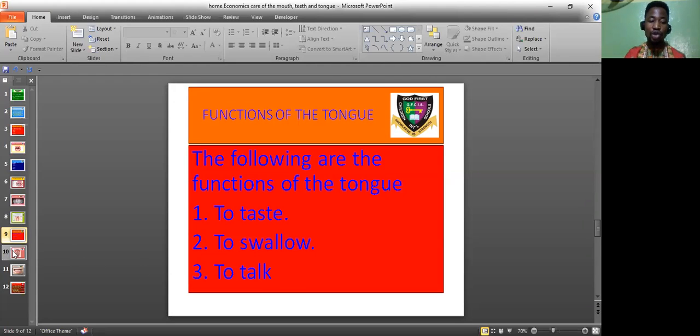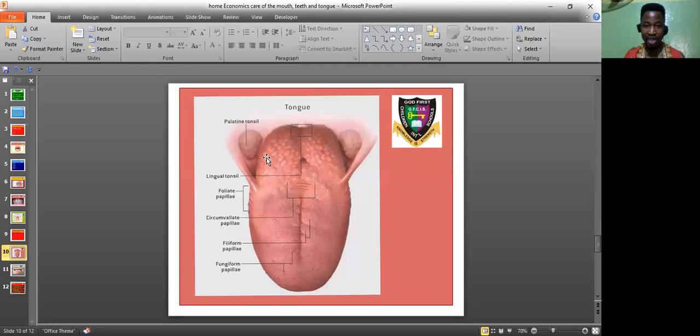Let's look at the structure of the tongue. So right here is your tongue. Here are the palatal tonsils. There are tiny pores or tiny holes on this part. If you open your mouth wide, this is what you're going to see on this part of your tongue, and over here on the right and on the left. Over here is the lingual tonsil, the one that makes oration, talking, possible.